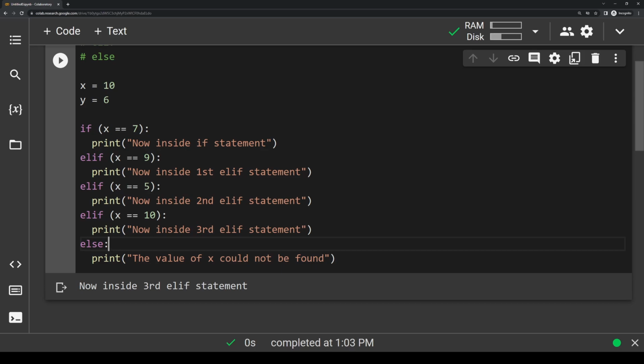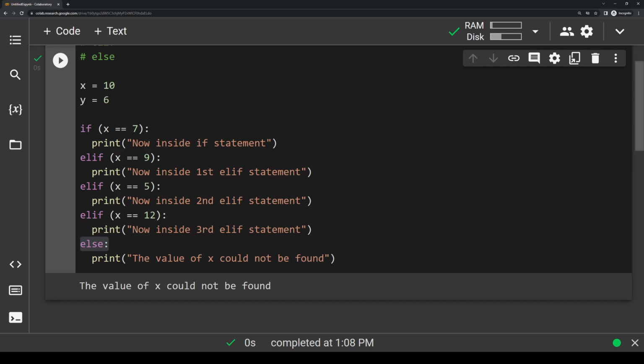So instead of having this elif statement say x equals 10, let's say x equals 12. So now we're going to go through all of our conditions. We're going to say, is x equal to 7? Nope. Is it equal to 9? No. Is it equal to 5? No. Is it equal to 12? No. And because nothing else has been triggered, now we're going to enter this else statement. So if we run this, it's going to print the value of x could not be found.